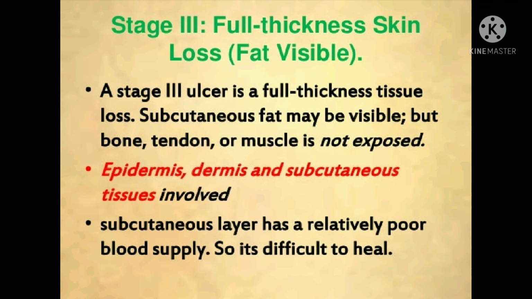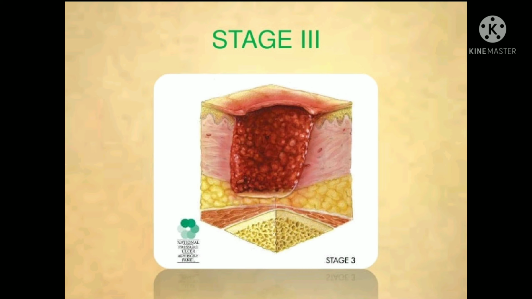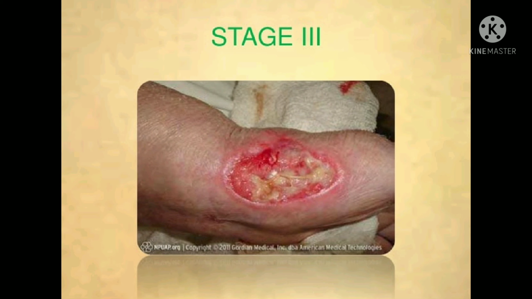Stage 3. In this stage, a full thickness tissue loss is seen. Subcutaneous fat may be visible, but bone, tendon or muscle is not exposed. Epidermis, dermis and subcutaneous tissue are involved. The subcutaneous layer has a relatively poor blood supply, so it is difficult for the ulcer to heal.